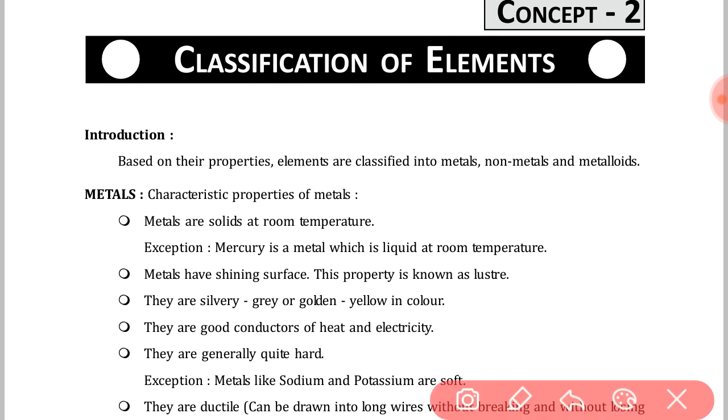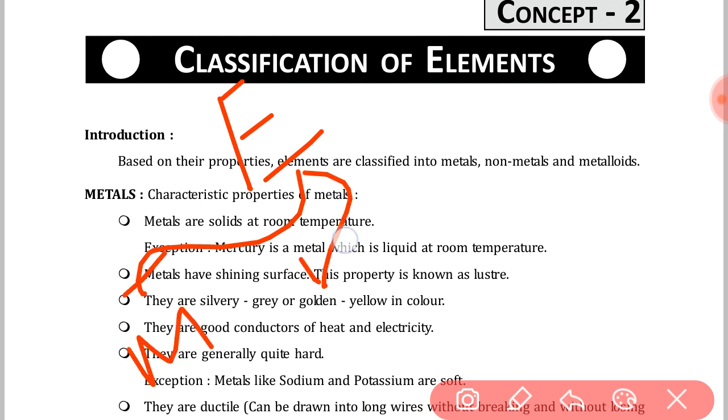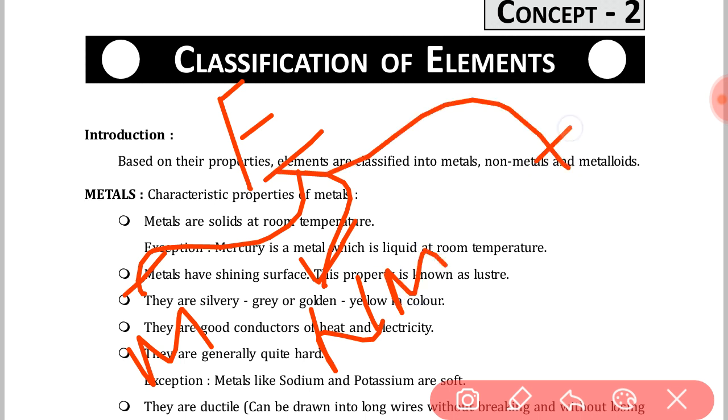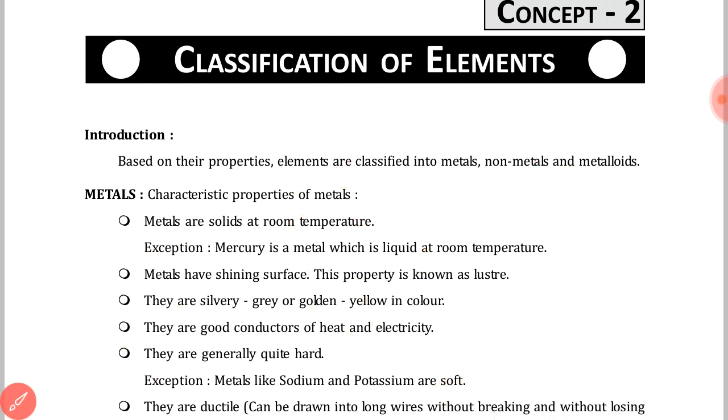So basically, elements are classified into three types: first is metal, second is non-metal, third is metalloid.